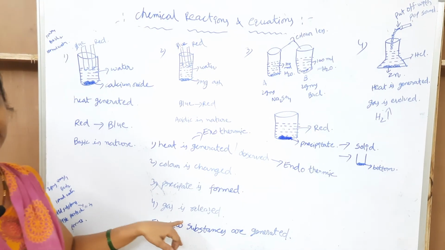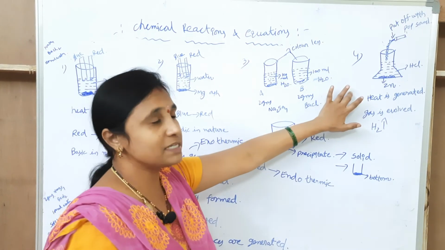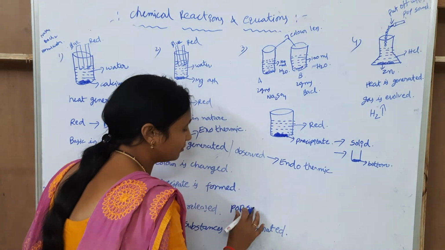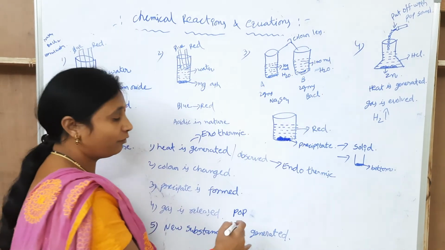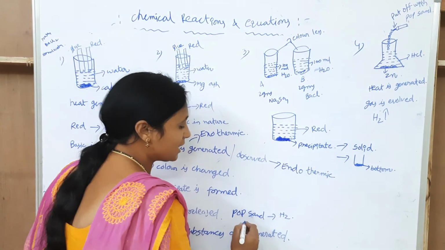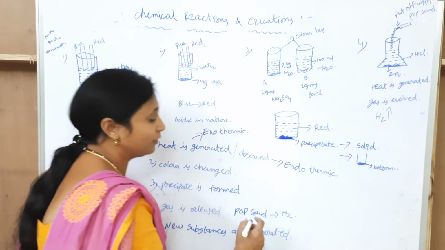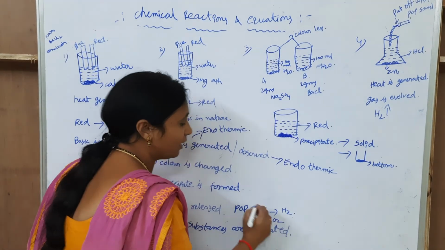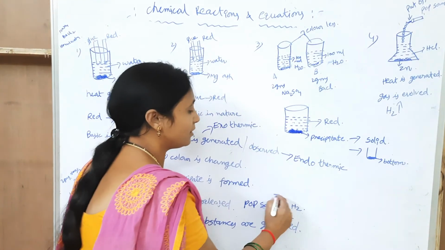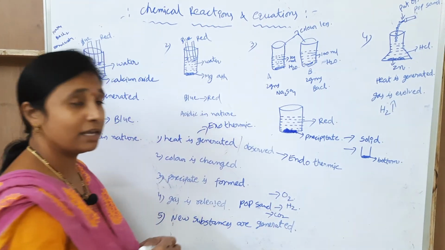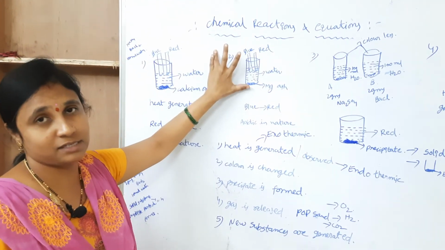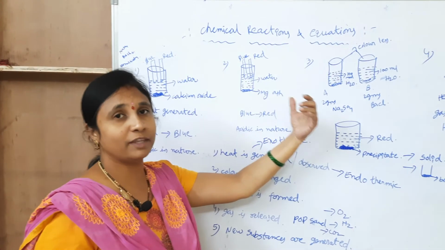The next one, the gas is released. If the candle is put off with the pop sound, it is hydrogen gas. If the candle is put off without sound, then that is carbon dioxide. If the candle burns more brightly, then that is oxygen. The evolved gas is oxygen. Is it understood? This is about the chemical changes. These are the examples of the chemical changes.